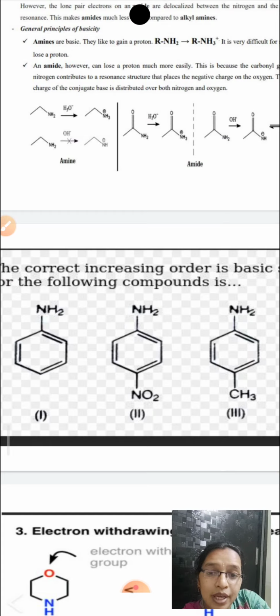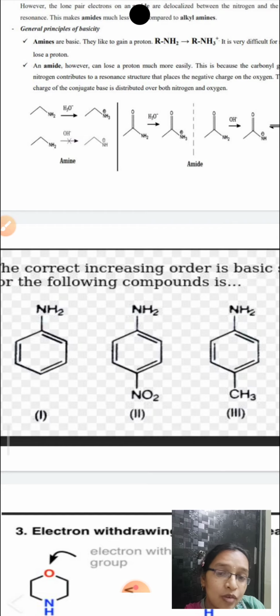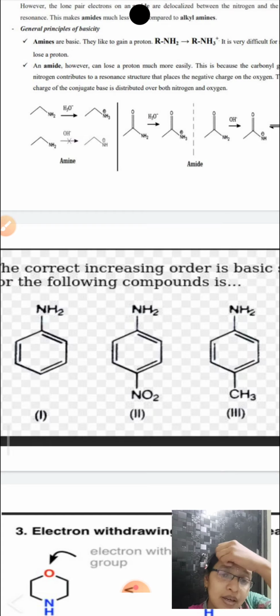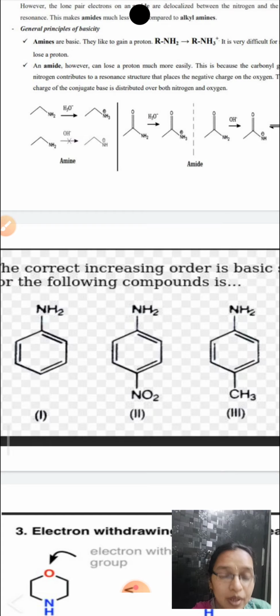Then next one is the aniline. Next is NO2, okay, para-nitroaniline. The order will be 3 is greater than 1 is greater than 2. So why? Because in 3, the methyl group is a plus I group. As I already said, as the plus I groups increase, the electron density on the nitrogen increases and the basicity increases.